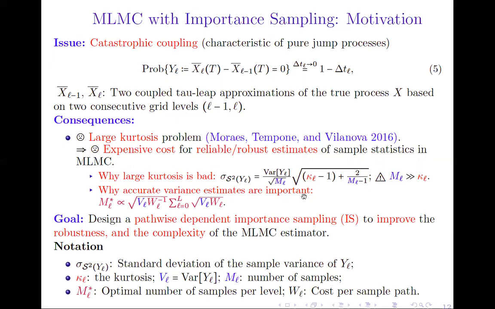Now, why we need accurate estimates of the sample variance can be seen through the expression of the optimum number of samples, where we see here that it is expressed through the sample variance at levels L. So the goal of our work here is to design a pathwise dependent importance sampling in order to improve the robustness and the complexity of the multi-level estimator.